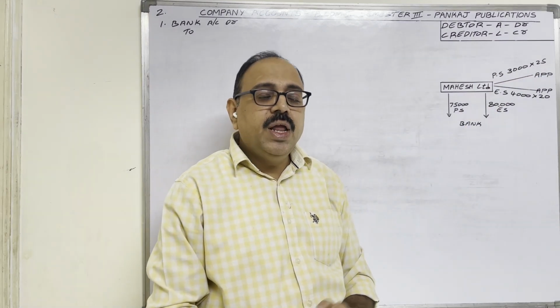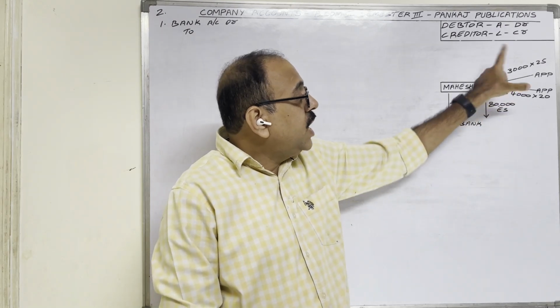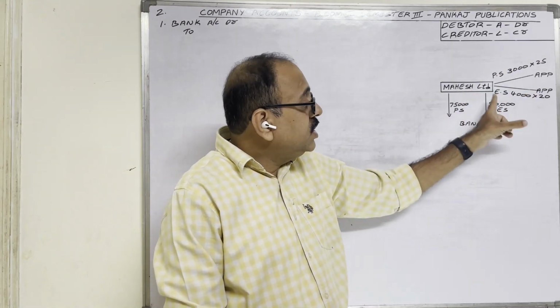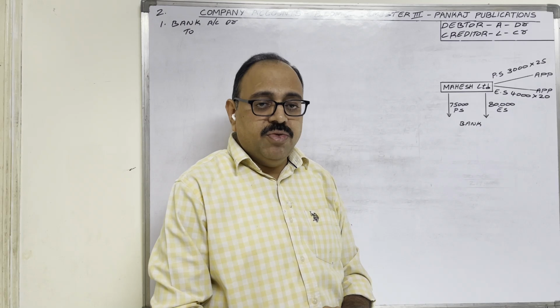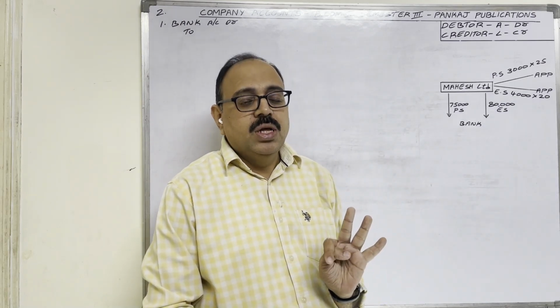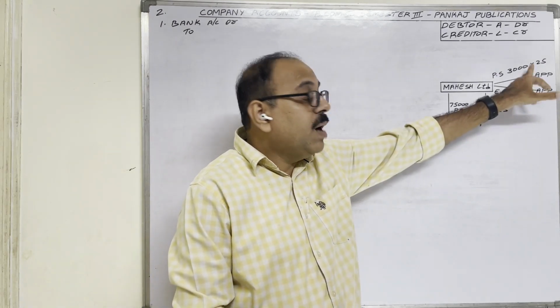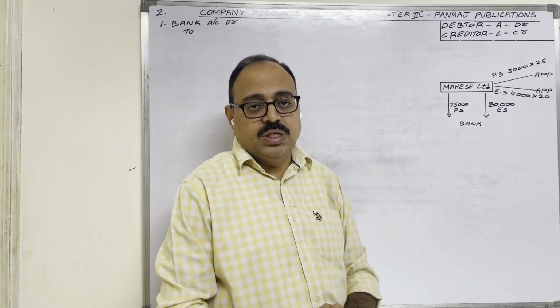So instead of writing all applicants' names, we will write preference share application account and equity share application account. These two are also personal accounts, because instead of writing applicants' names, we are writing these two words.